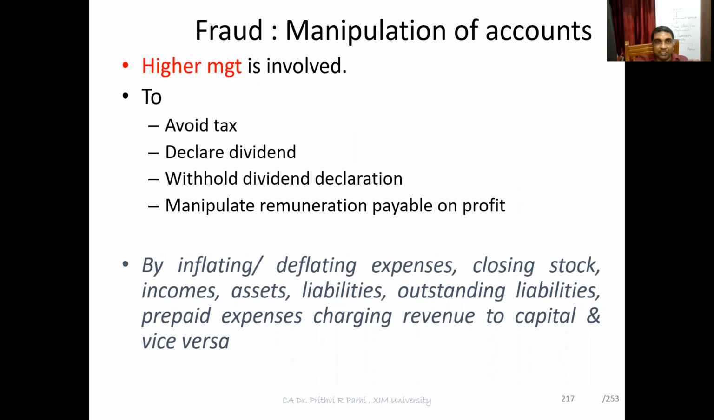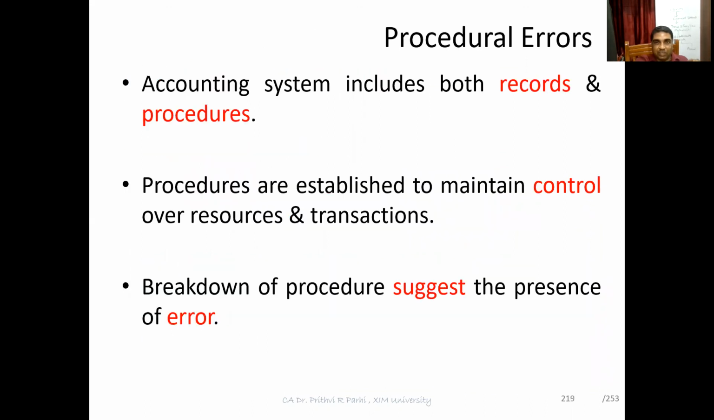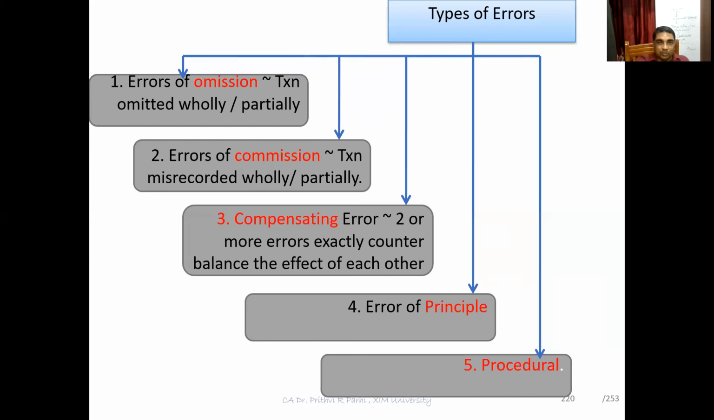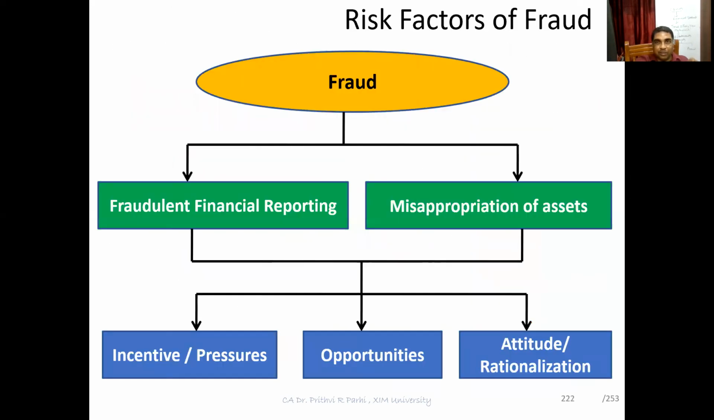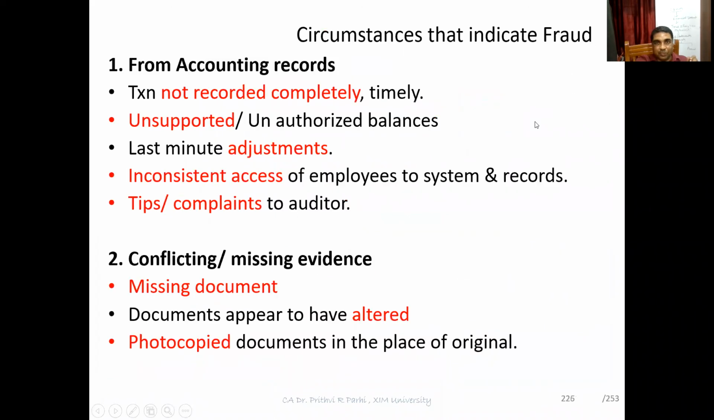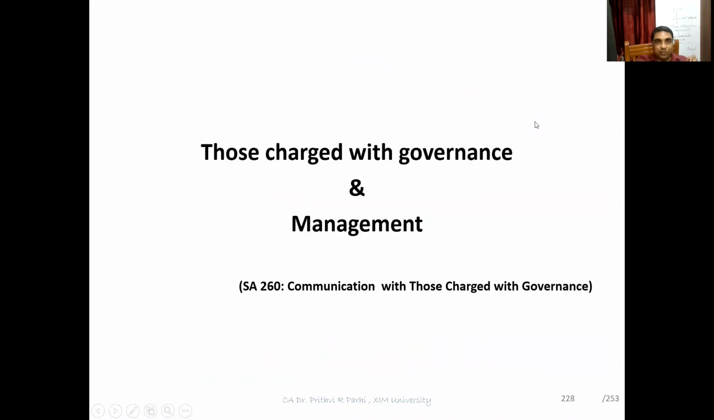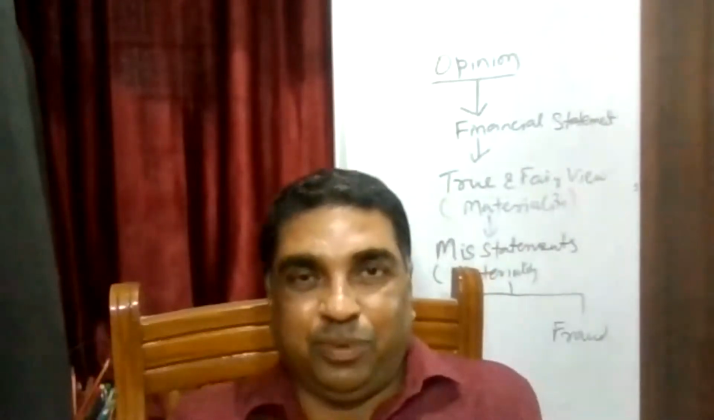What kind of frauds are possible? That is also important for us. So we will be learning about this. There is one more category of errors like errors of omission, commission, compensating error, errors of principle, procedural errors. We'll be learning. Okay. Then what is the situation in which fraud is expected? Risk factors of fraud. These things also we'll be learning. So these are a few more things we need to understand in the context of error and fraud. So we need one more session on error and fraud.